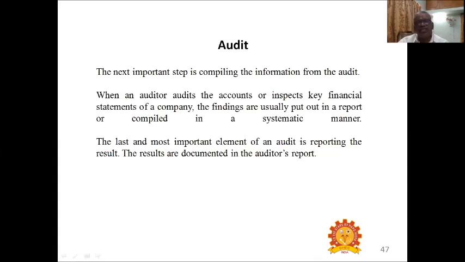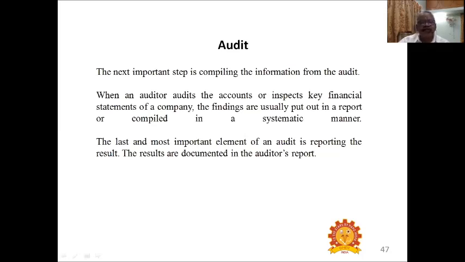Next one is plan. Then after that, how much they are doing auditing, the number of days or weeks to be covered for each department or all the departments, they will plan. Then after auditing, they will compile the reports. Compiling the reports is important to submit the final report.